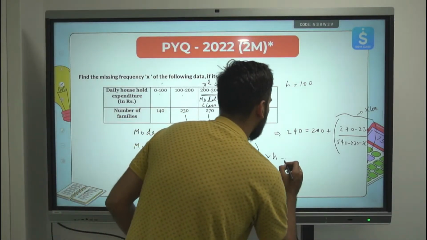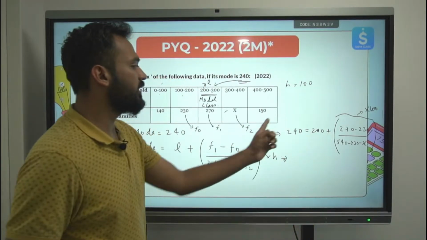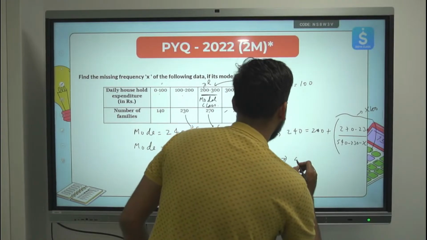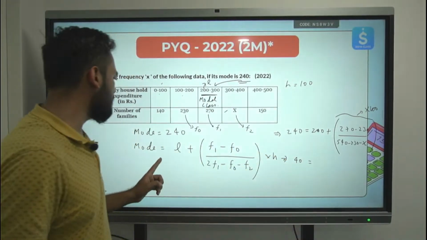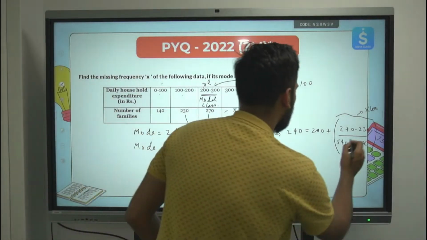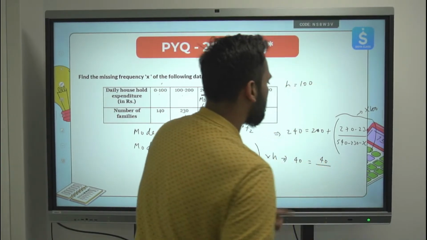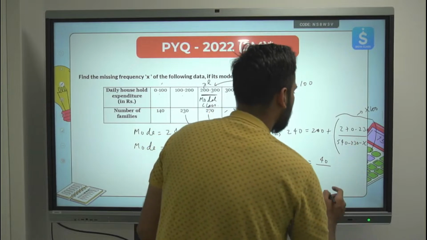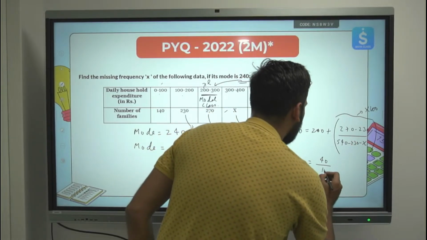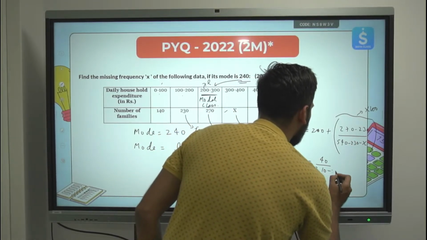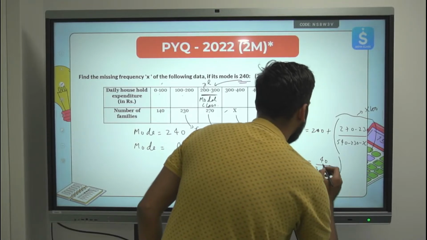So this will become 240 minus 200, which is 40. 40 is equal to 270 minus 230, which is 40, upon 540 minus 230, 310, minus X, multiplied by 100.